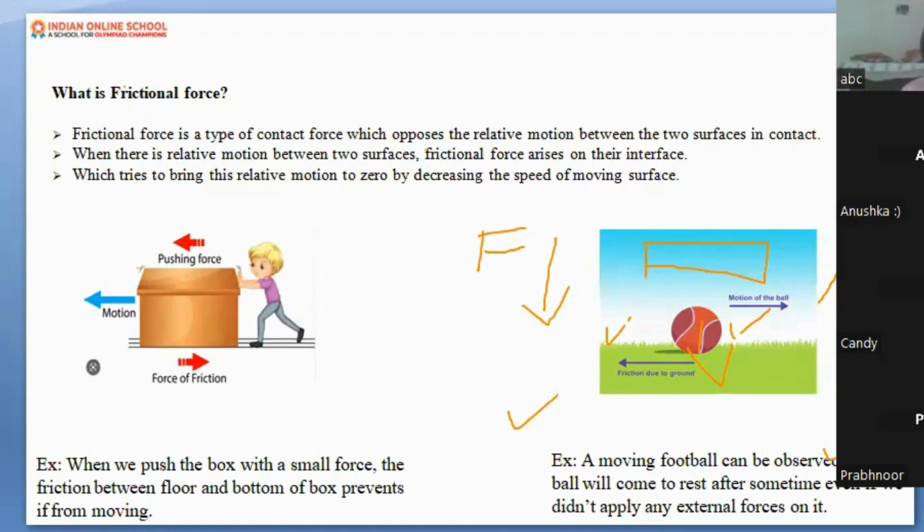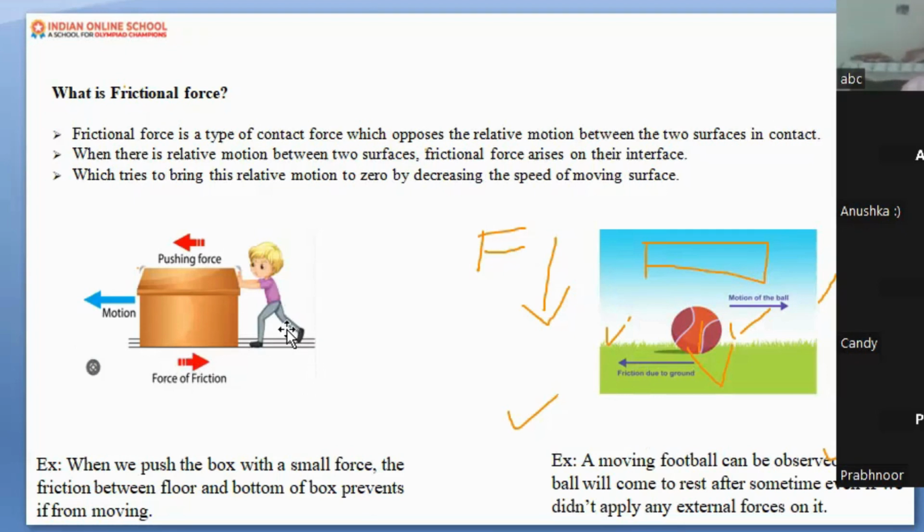So here irregularity we understood. If more irregularities are there, that means the surface is more uneven. And if the surface is more uneven, it makes the surface rough. And if the surface is rough, more resistance is offered by the ground. If the surface is smooth, then there is less resistance, less friction.